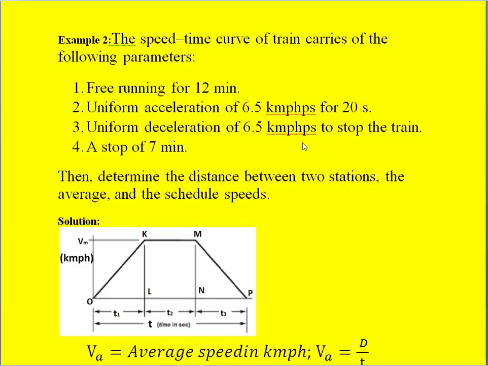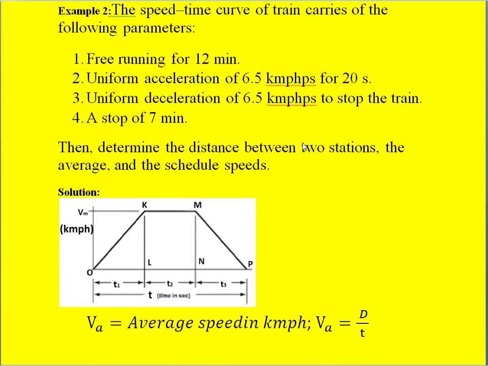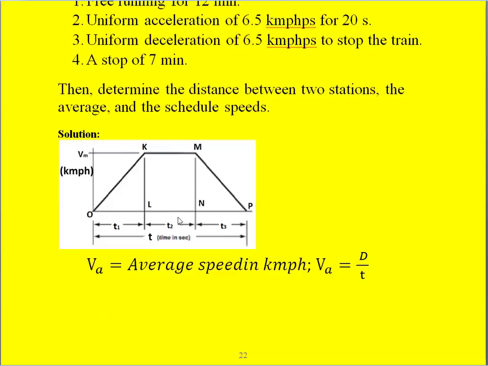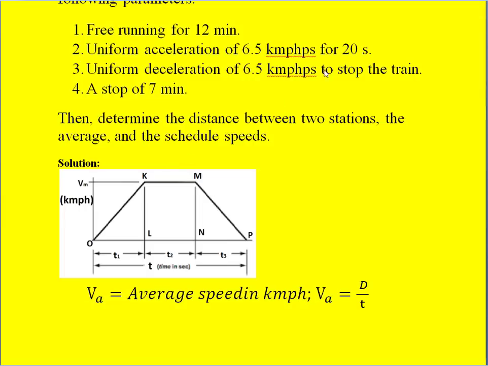Distance between the two stations means if we calculate the area of this curve, the trapezoidal curve, then that is nothing but d, the total distance between the stops. He gave this data: the acceleration period of 20 seconds is given and the acceleration value is given.